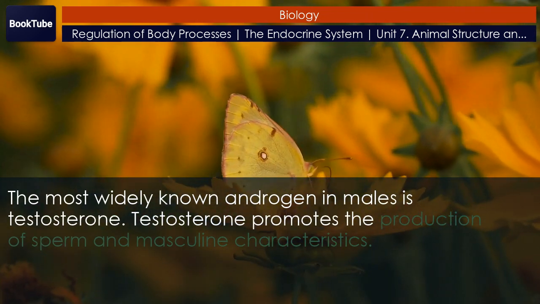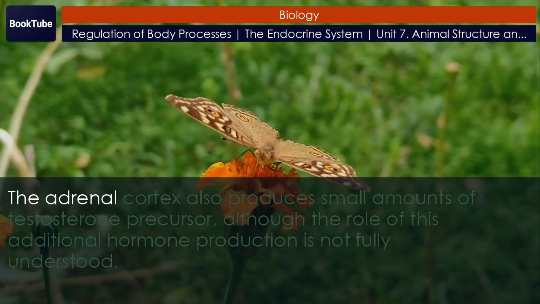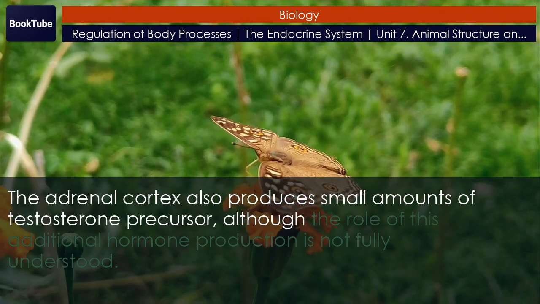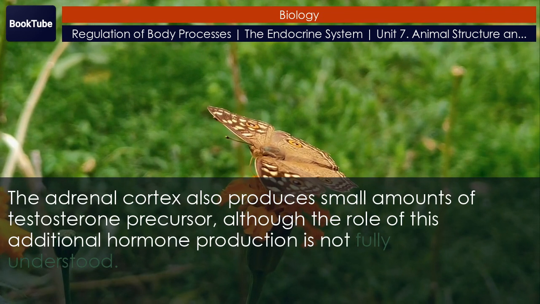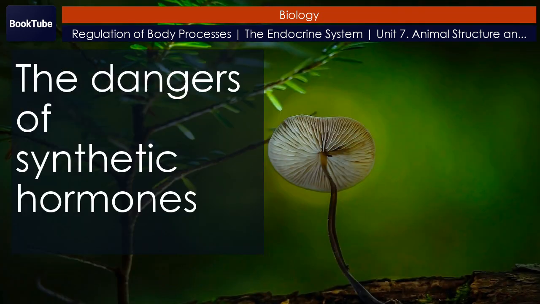Testosterone promotes the production of sperm and masculine characteristics. The adrenal cortex also produces small amounts of testosterone precursor, although the role of this additional hormone production is not fully understood. Everyday connection: the dangers of synthetic hormones.